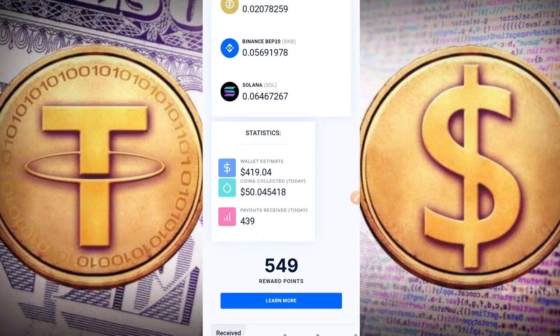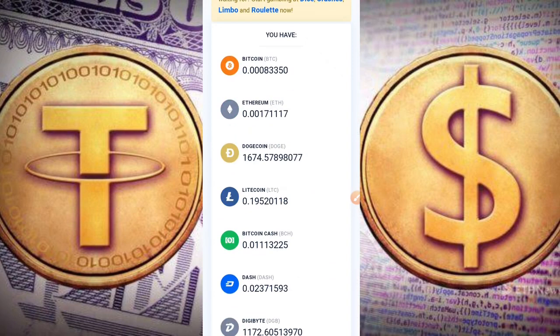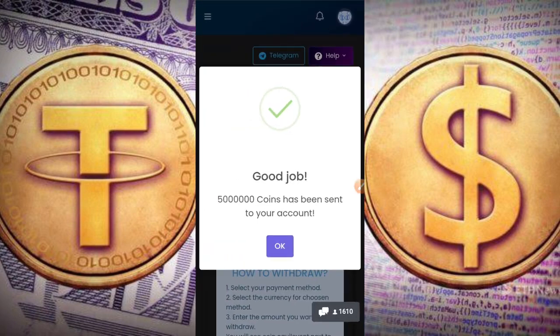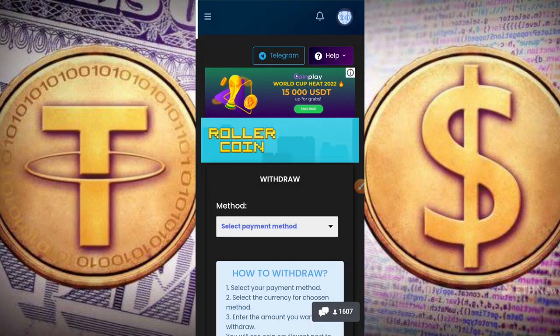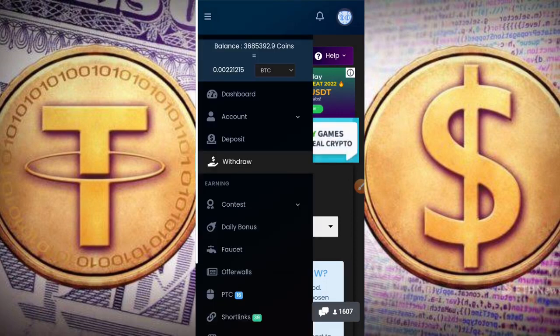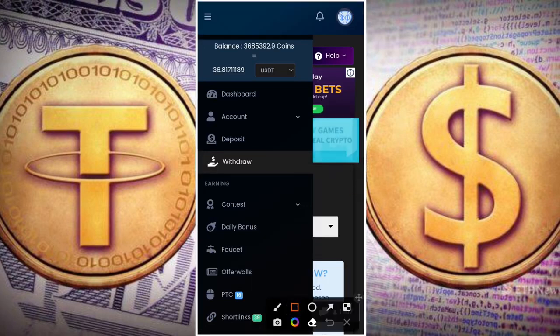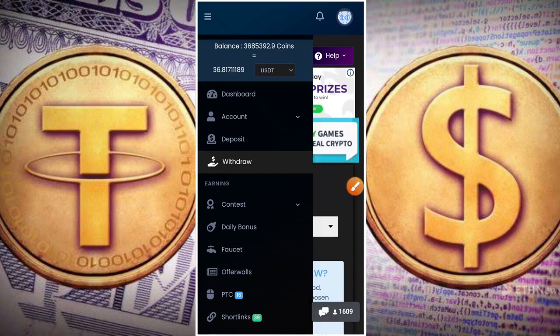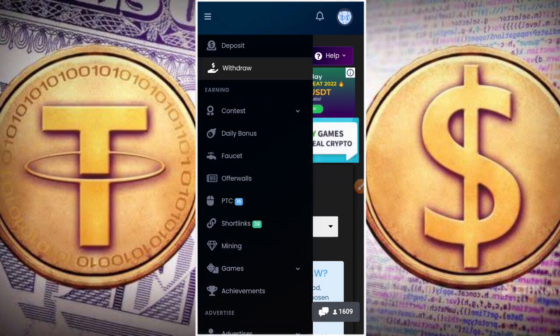Just to visit sites and complete some offers. So that is how the site works. You have to hurry up now, guys, and sign up and start getting paid. If I head on back to my account, you can see here now that I now have $36 worth of cryptos right here now. So hurry up now, guys, and sign up now and start getting paid to visit sites. It is free and it requires no single investment, no mining, and also no referrals, with a low minimum withdrawal of 1,000 coins to FaucetPay.